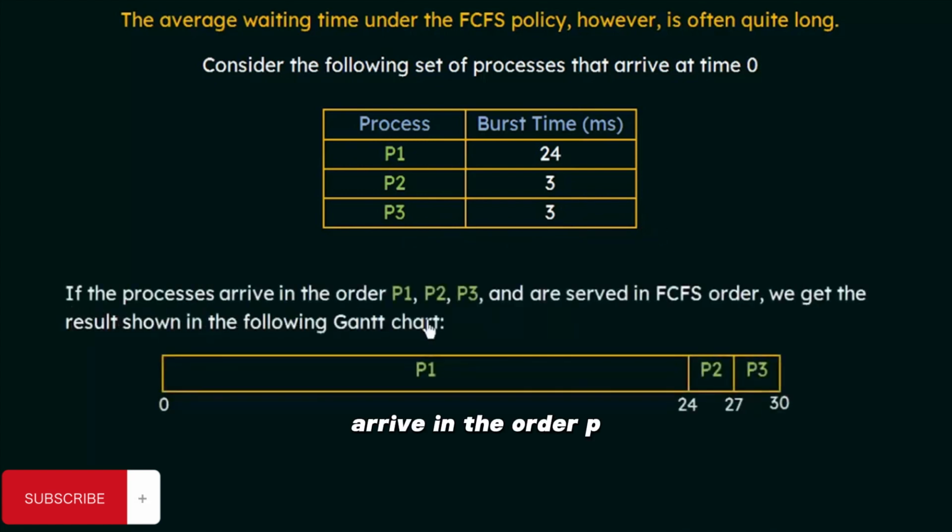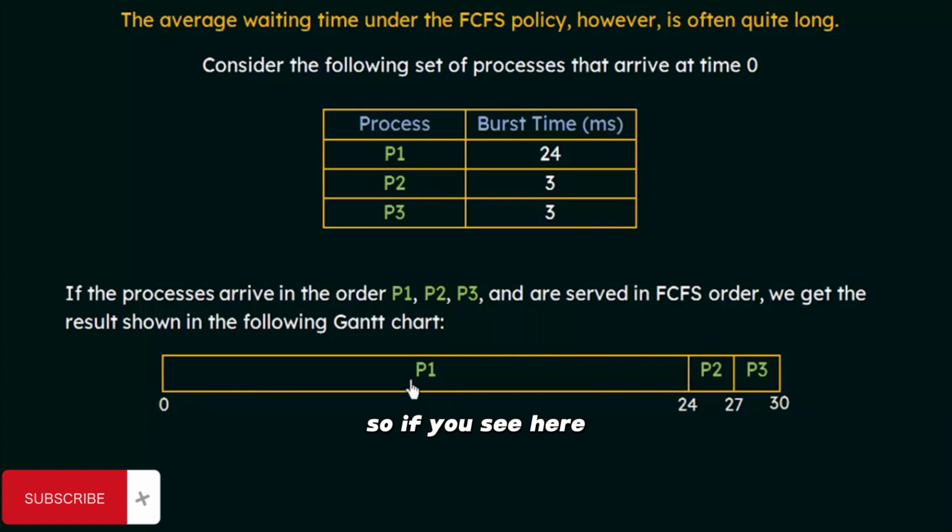Now if the processes arrive in the order P1, P2, P3 and are served in FCFS order, then we will get the results shown in the following Gantt chart. So let's say that processes arrive in this order: P1 is the first process to arrive, followed by P2, and then P3. If they arrive in this order and we are using the first come, first serve scheduling algorithm, then we will see the results shown in this Gantt chart, which shows the waiting time for each process and the time each process takes for executing in the CPU.